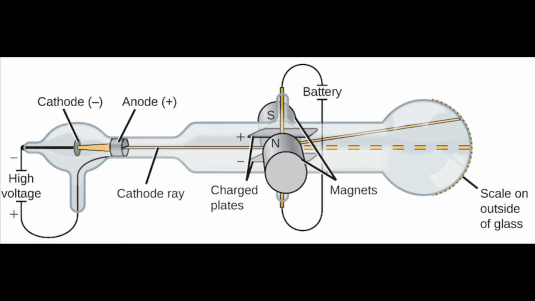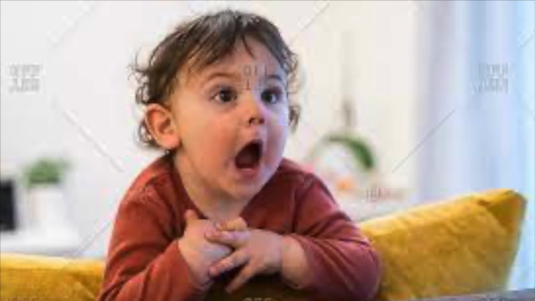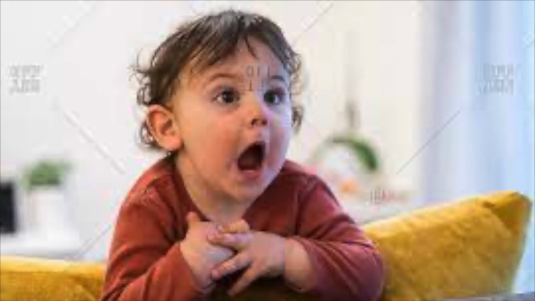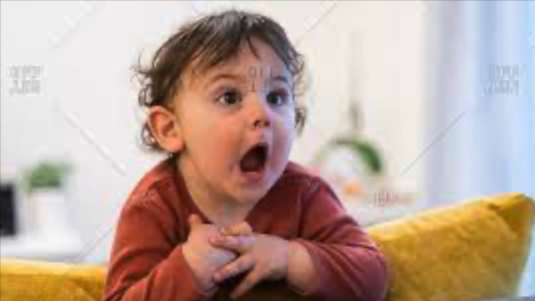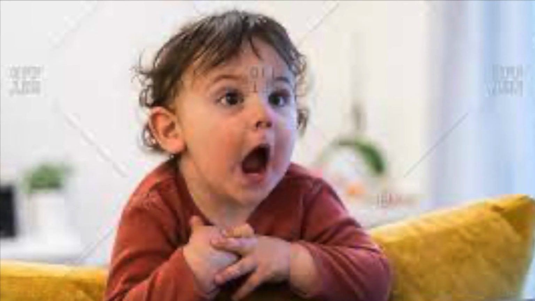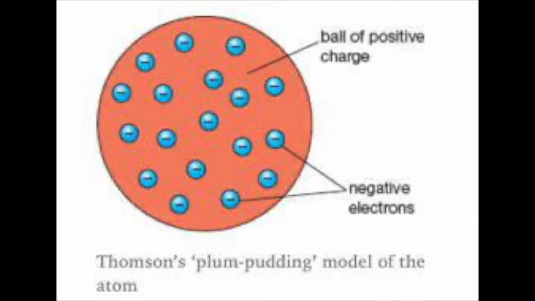These experiments helped him conclude that the particles within the cathode ray are negatively charged. Those same particles are approximately 1/2000th the mass of a hydrogen atom, and these same particles can be found in every single element. Another experiment that Rutherford constructed was the plum pudding model.